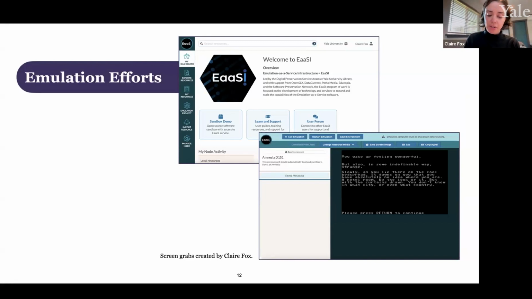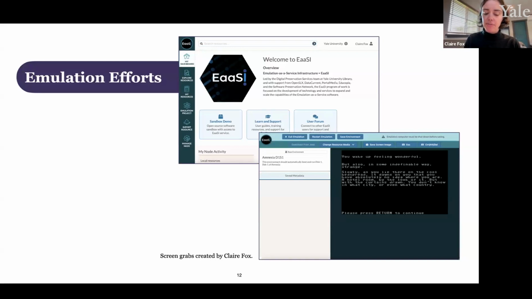Knowing which emulator you need to use to access digital content and then knowing how to use it requires deep expertise. Luckily, Yale is home to the Emulation-as-a-Service Infrastructure program of work, which is known by its acronym EaaSI, or as we call it, EaaSI. On this slide, you can see a couple of examples of the EaaSI user interface, including the landing page for the platform and an example of what Amnesia looks like when it's accessed via the EaaSI web application.